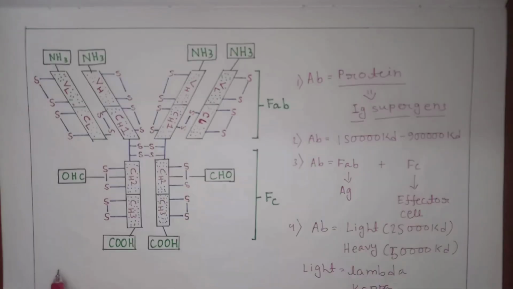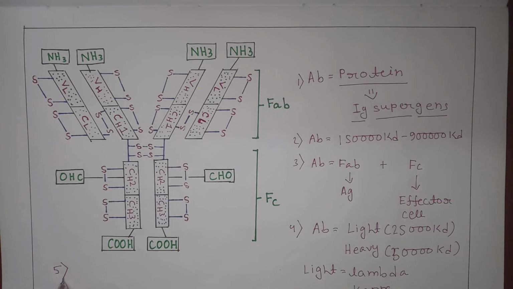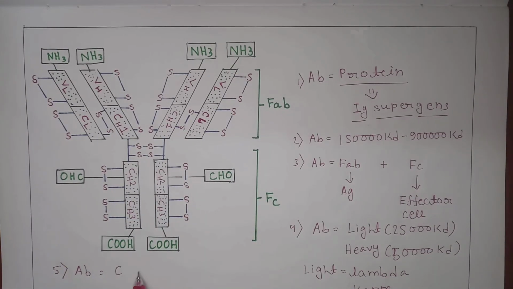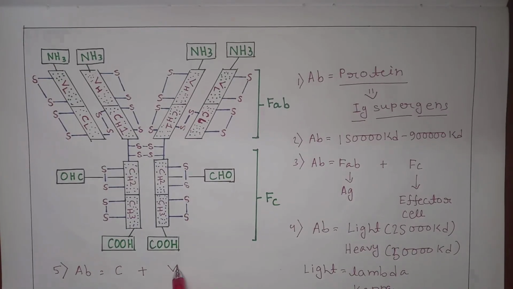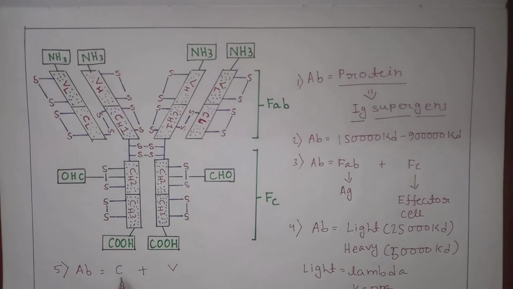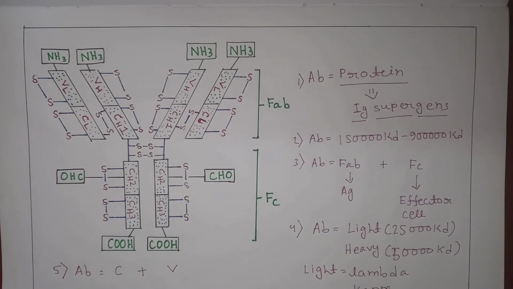Now we will be talking about our fifth point of view, that is, antibody contains constant region as well as variable region. The constant region is denoted by CH1, CH2 and also CH3.